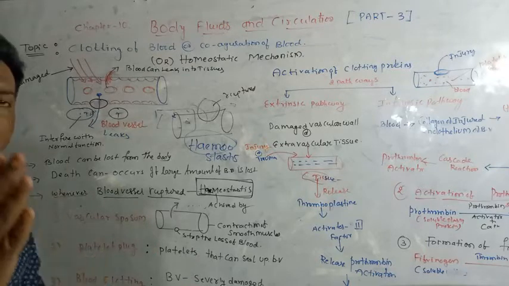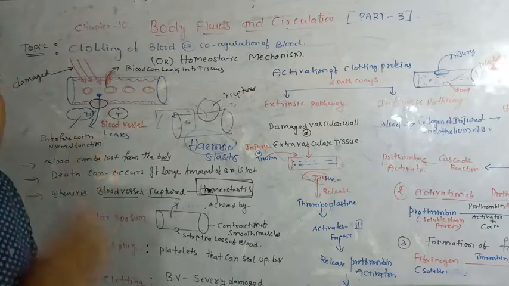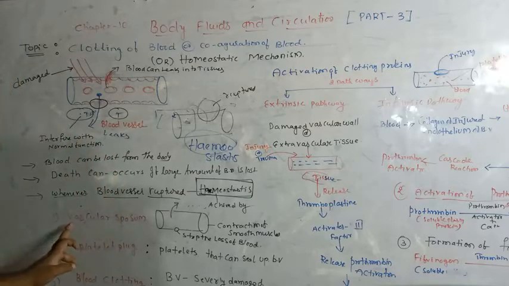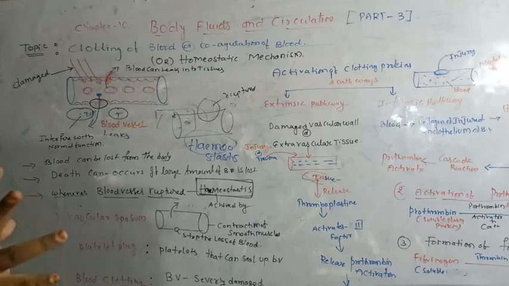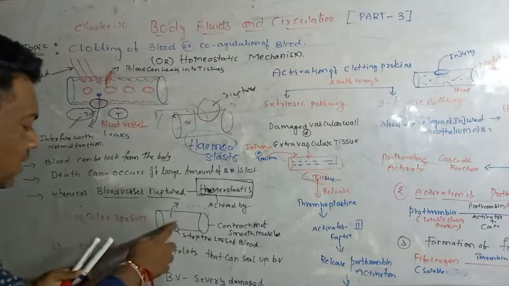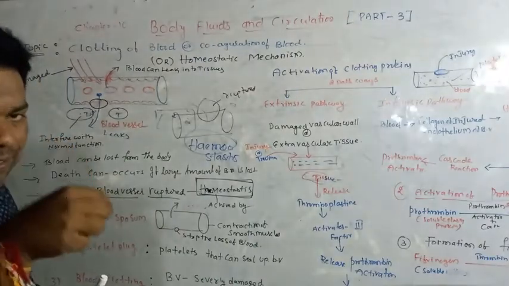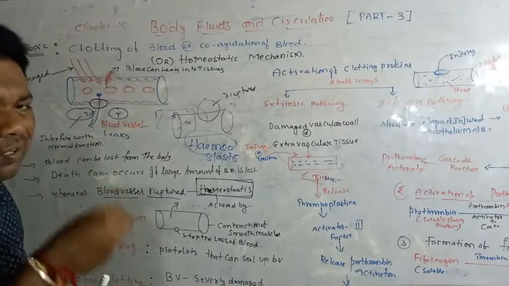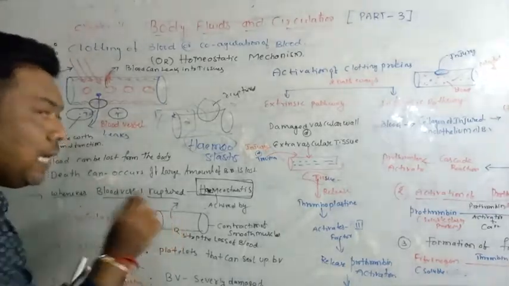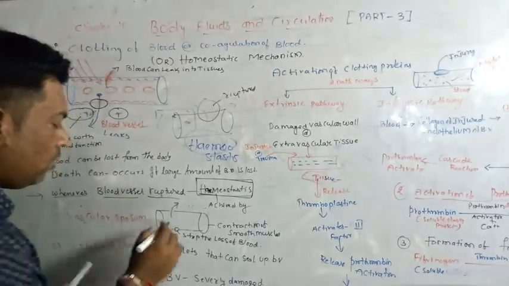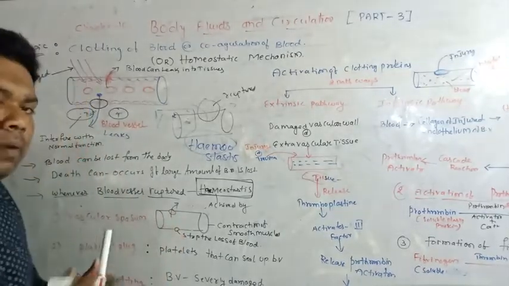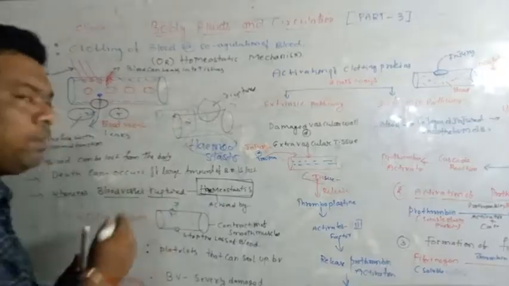So we are going to discuss the first one, that is the vascular spasm. What is the meaning of vascular? Vascular means vessels, blood vessels. You can see here, this is the blood vessel. Whenever a small injury occurs, it ruptures a little part of the blood vessel. During that time, blood comes out from the blood vessel.